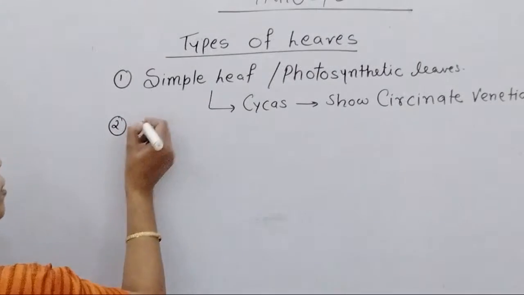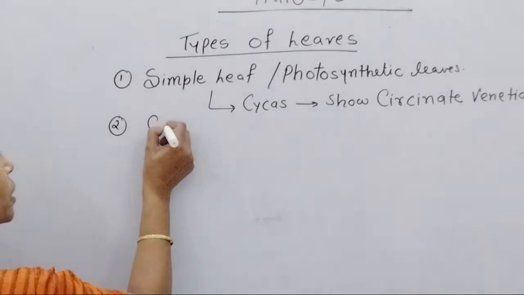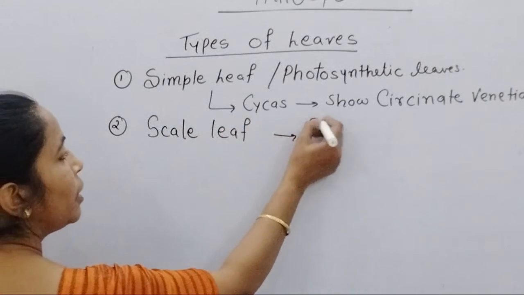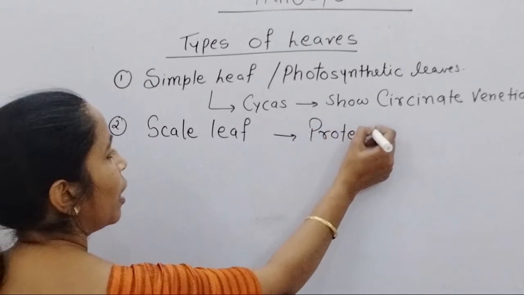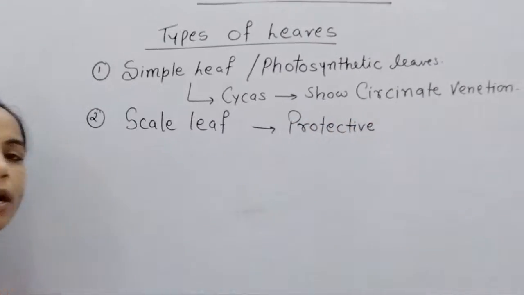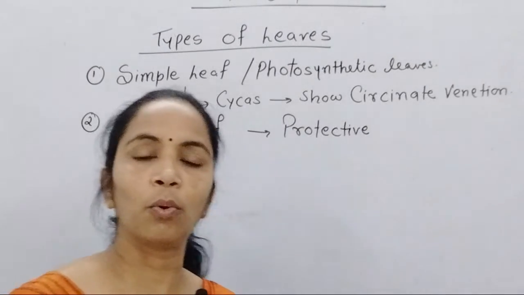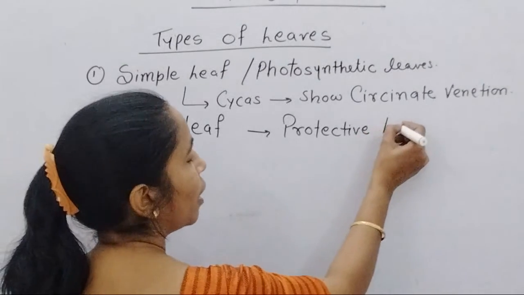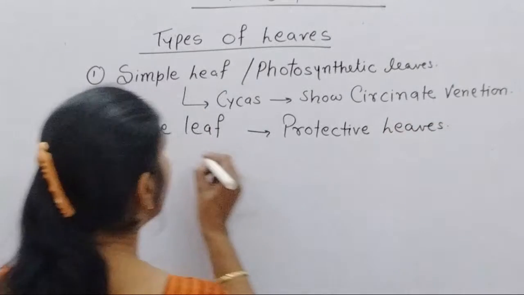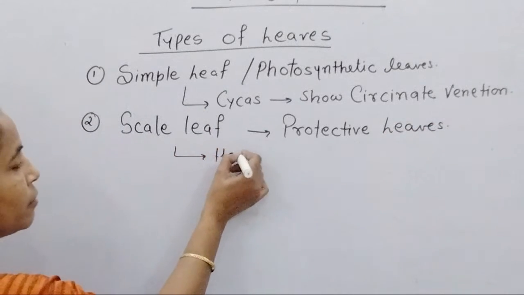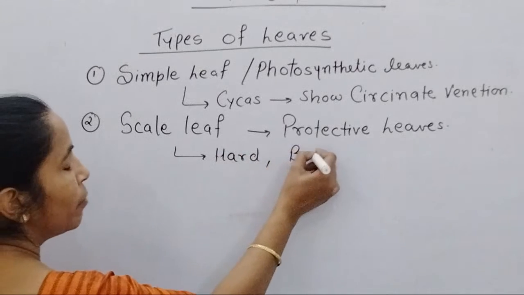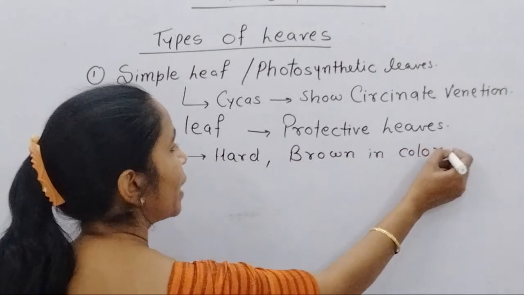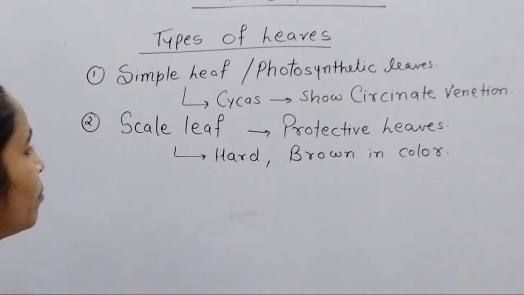After that, when we come towards another kind of leaf, the second leaves are the scale leaf. Scale leaf, you remember, these are the protective leaves and these leaves are present around the male and female cone. So to provide protection to reproductive organs, protective leaves are present. These are called scale leaves. Scale leaves, you remember, are quite hard and brown in color. Secondly, somewhat they are spiny. So spine-like leaves are there, hard and brown in color.